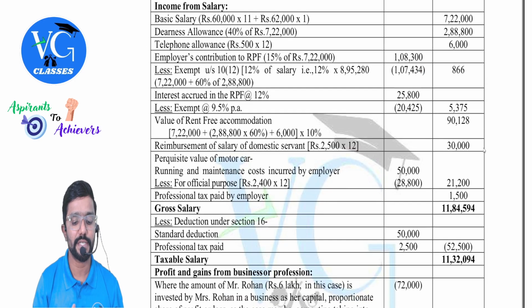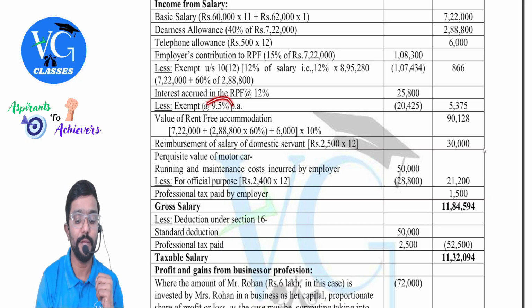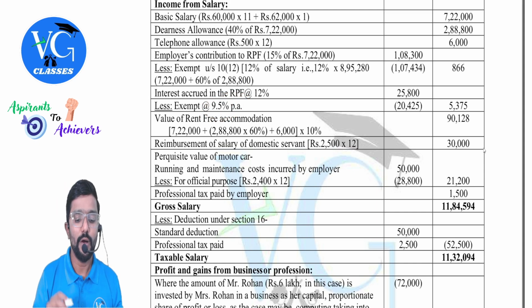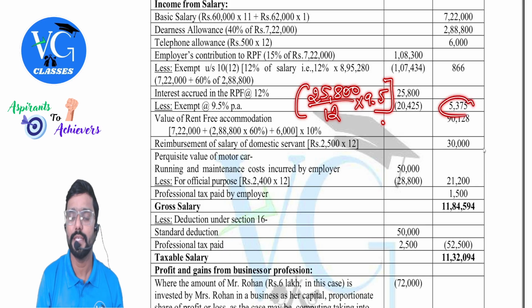Okay. Coming to interest. Actual interest is how much? 12%. But how much is exempt? 9.5%. Not of salary, 9.5% interest rate. So, how much is exempt? 9.5%. How do we get it, sir? Simple. 25,800 is for 12%. How much for 9.5%? Remaining is taxable.